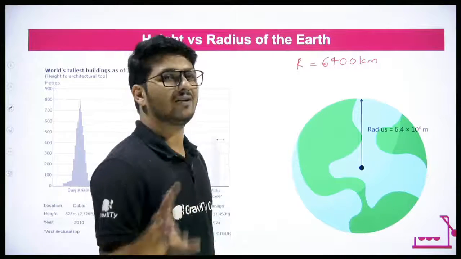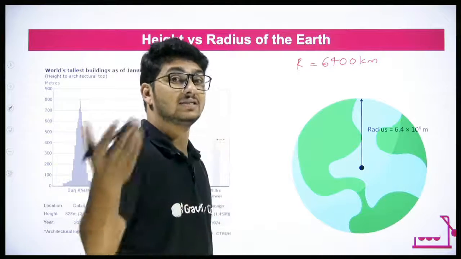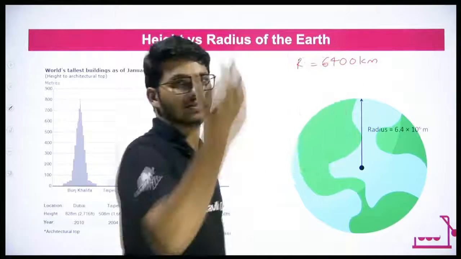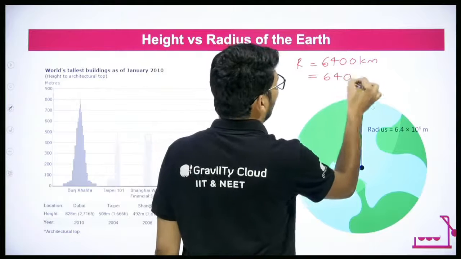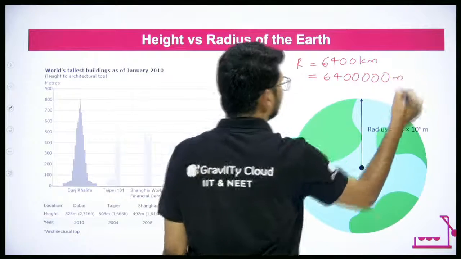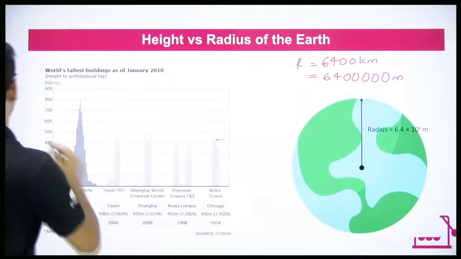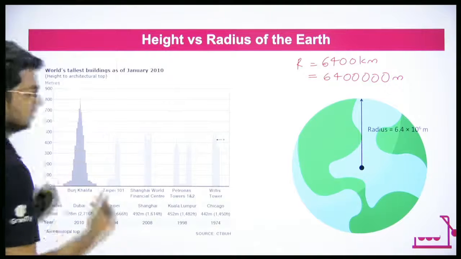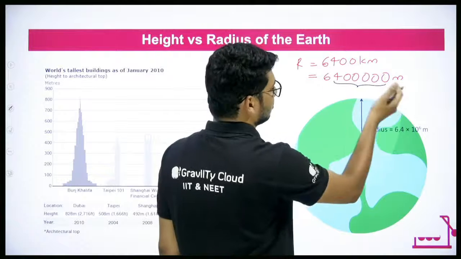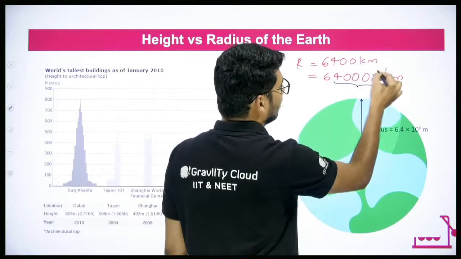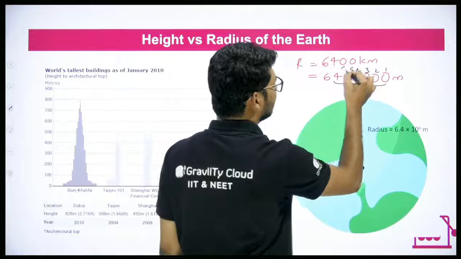If I want to convert it into SI units, that is meters, 1 kilometer is 1000 meters, so you multiply by 1000, and you add 3 extra zeros. Now if I want to write this in terms of decimals, from here to here, how many digits do we have? 1, 2, 3, 4, 5, 6.